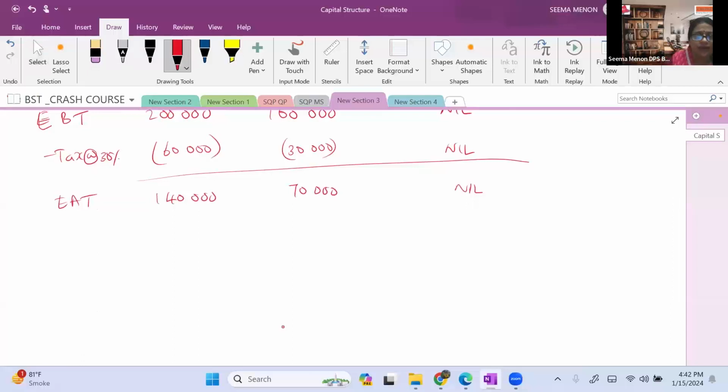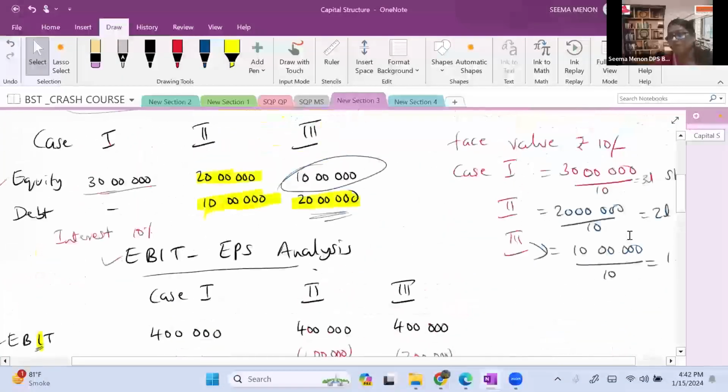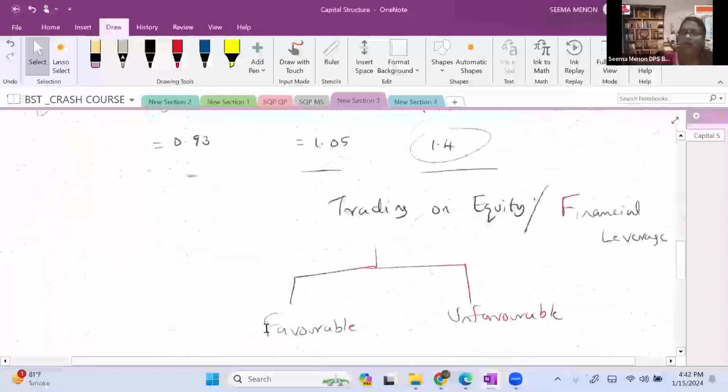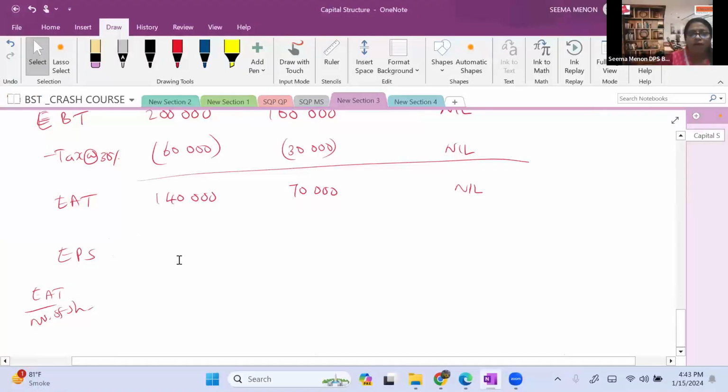Now see the EPS. EPS is equal to earning after tax upon number of shares. The number of shares we already found out. The first case, 30 lakhs divided by 10 rupees, that is 3 lakh. For the second case, 2 lakh, and third case, 1 lakh. The structure and everything is the same, only EBIT is reduced.